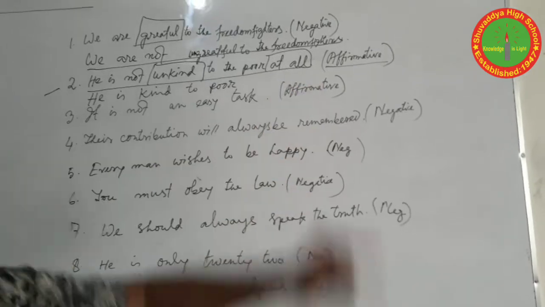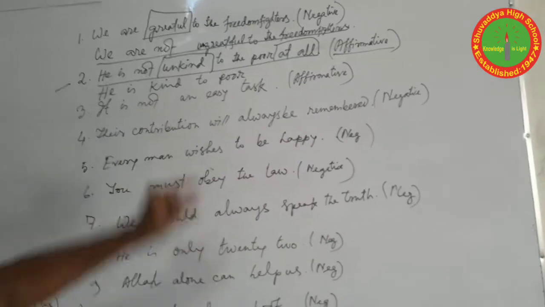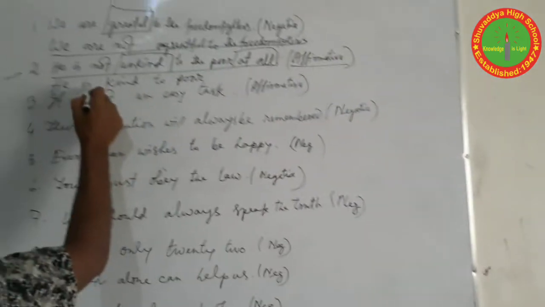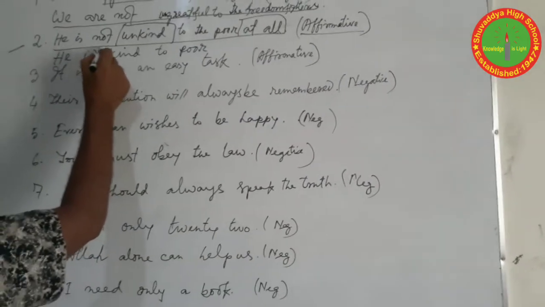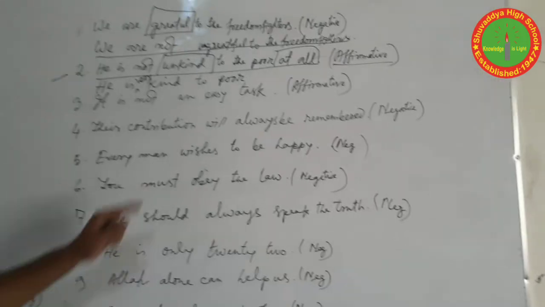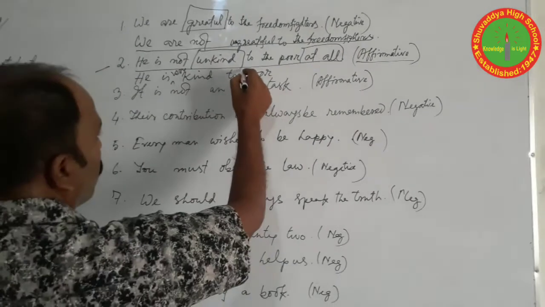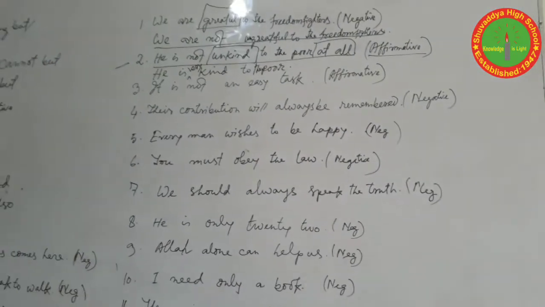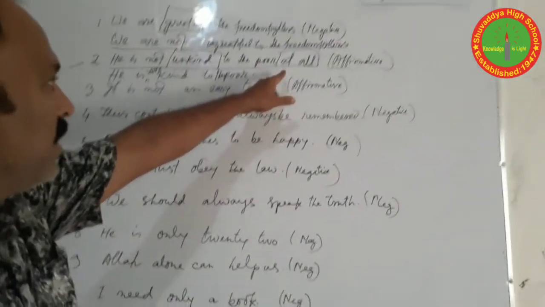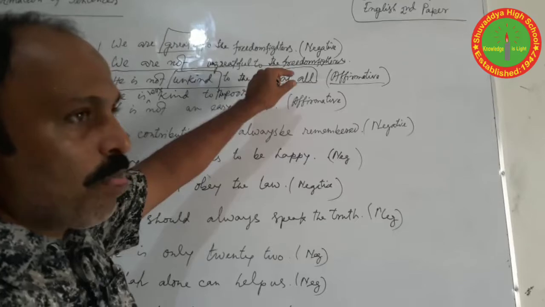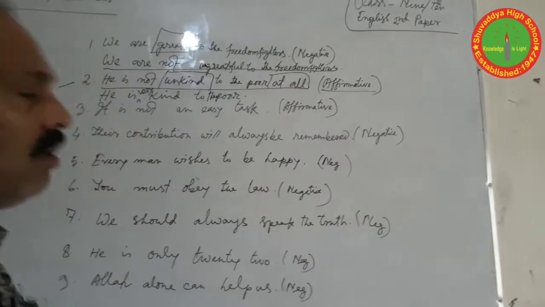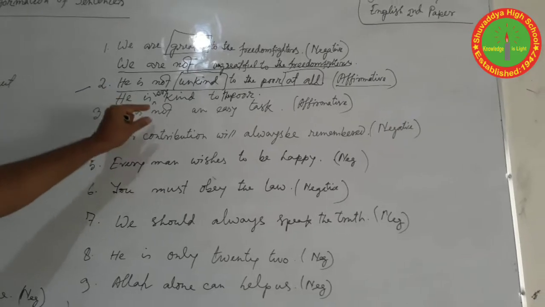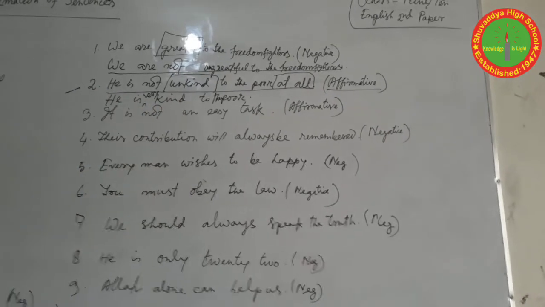Instead of at all, we should use very. So your answer should be, he is very kind to the poor. This is the answer. So students should remember it. If you find the phrase at all in the sentence, you should use very instead of at all. Okay.